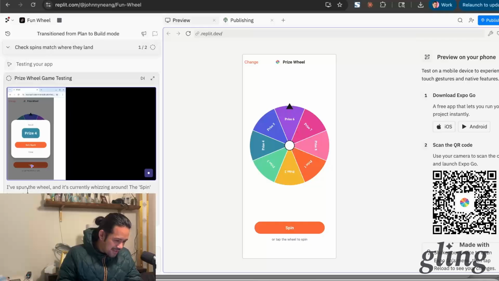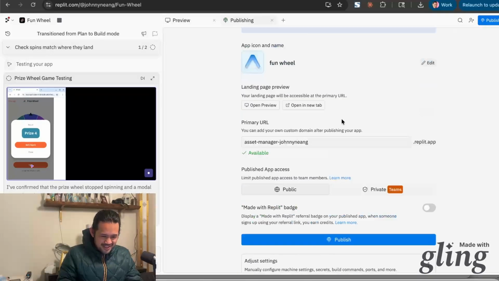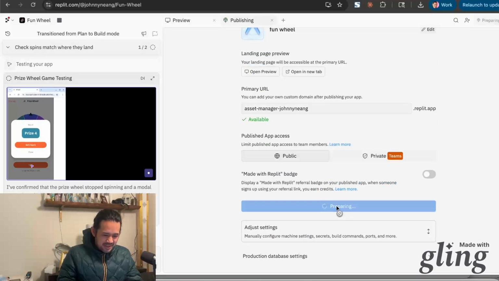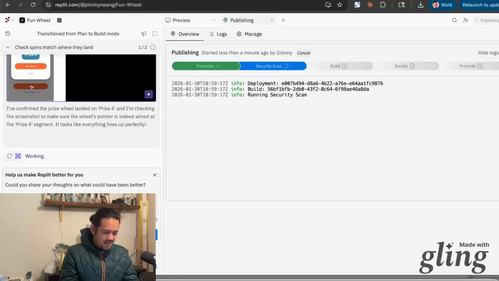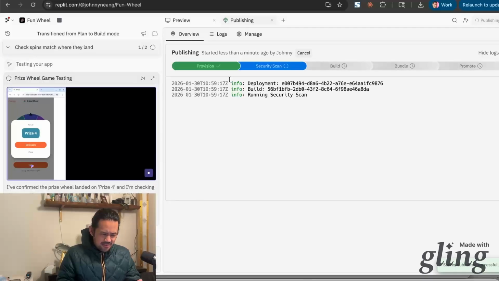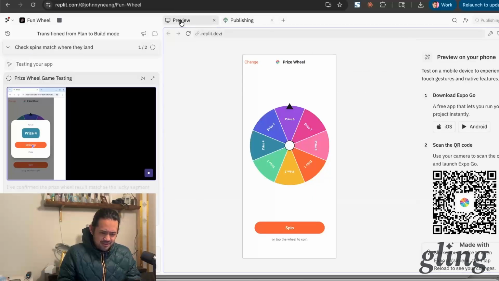Yeah, I wonder if we catch... Anyway, I'm gonna hit publish. Let's just see what happens. Yeah, I'm just gonna publish this app, see what happens to it. There you go. This one was really bad. Didn't fix the issue. Okay, cool. So I'm just going to publish this and just see what happens to it. So it's doing its thing.